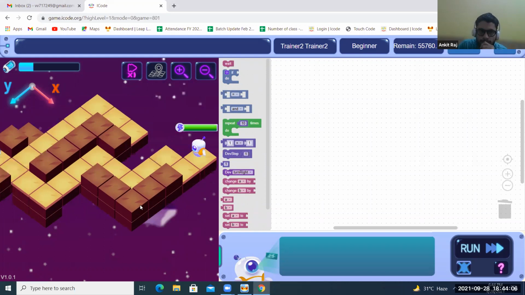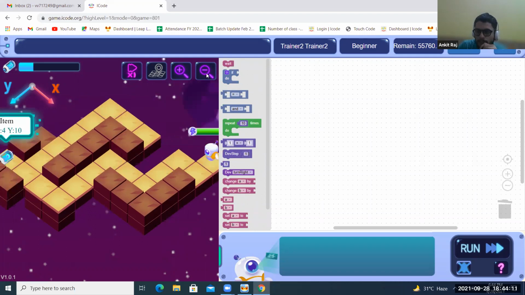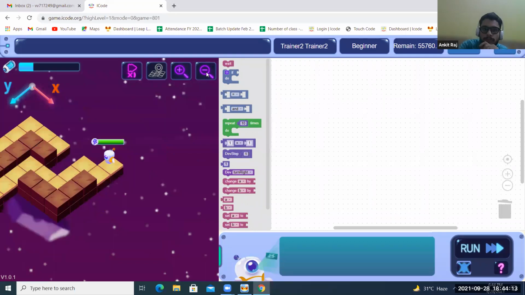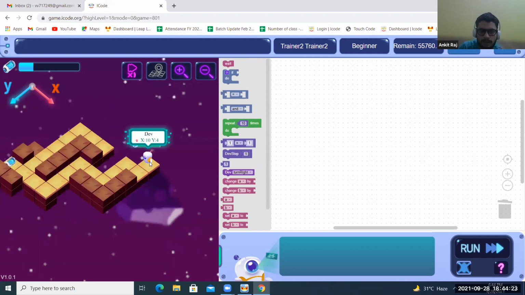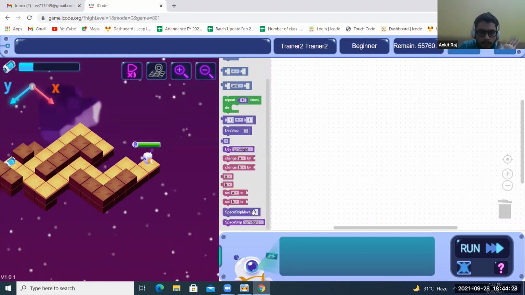Now this is Dave and these are the items. Most of the time you will get Dave. After some time, once you are done with this, you will see there are some spaceships, where you have to use spaceship and spaceship move. I must have shown you in the first one which we were doing. Now you have to collect these items. You have to move Dave in such a way that it collects the items.